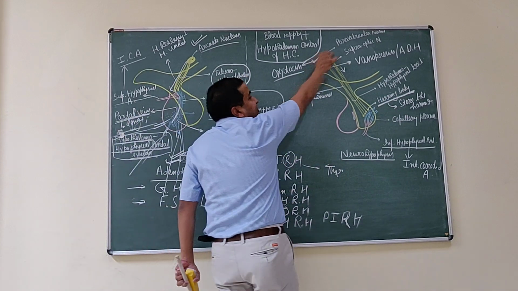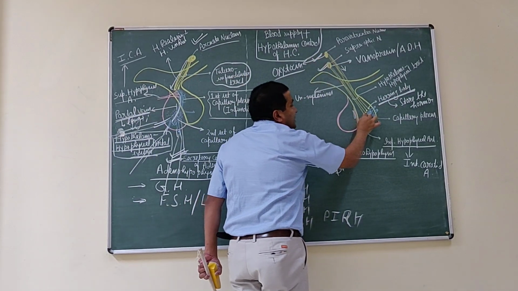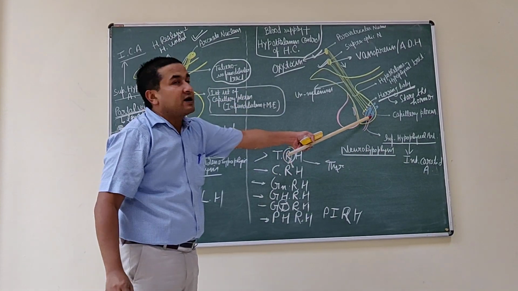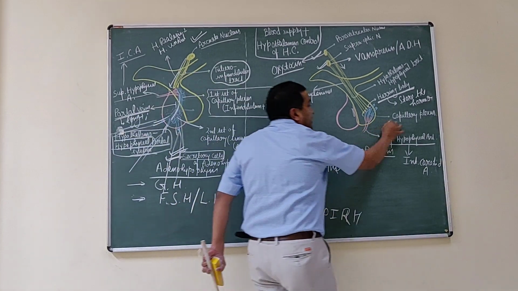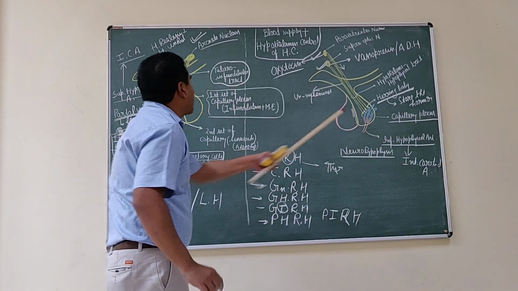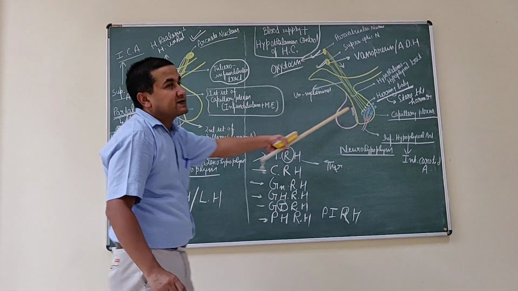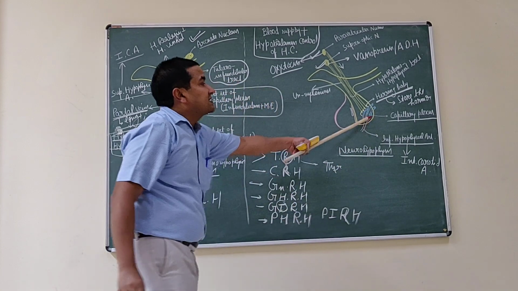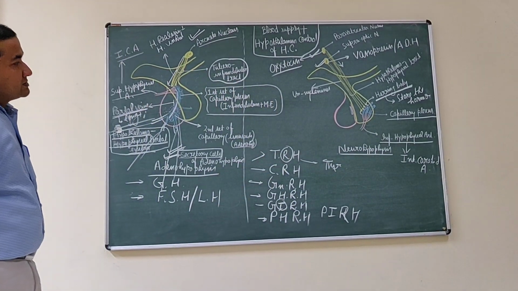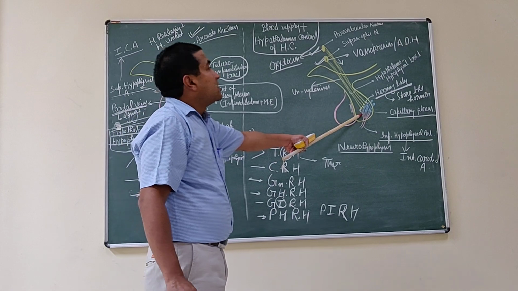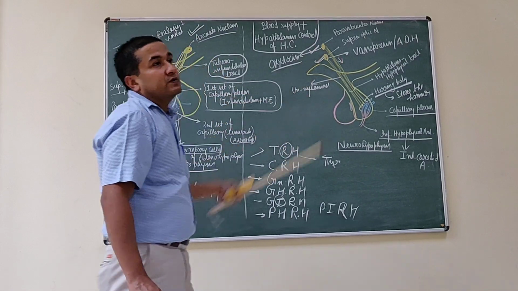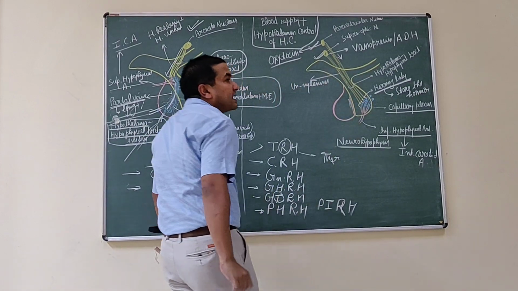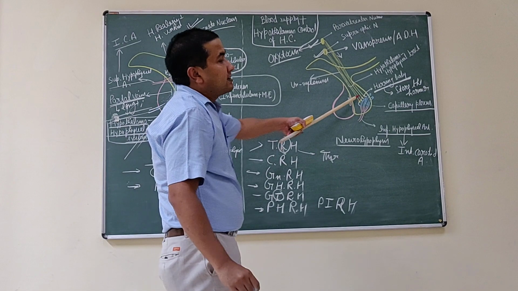With proper stimulation, these hormones are released from the Herring body and enter into the third set of capillary plexus, which is present in the neurohypophysis. It is the first, second, and this is the third set. And these hormones are released and enter into the venous system. So the neurohypophysis function is to store these hormones, and on proper stimulation of the hypothalamus, these hormones are released and enter the blood system.